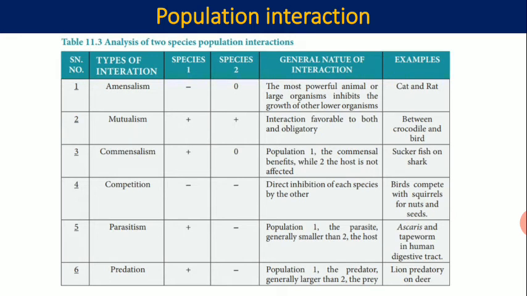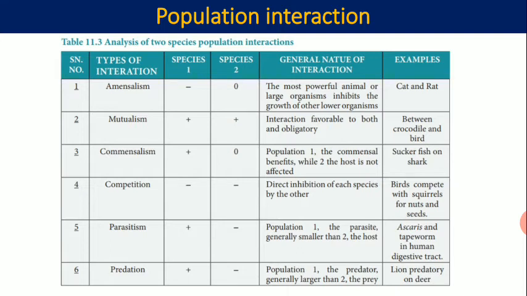Now the next topic is population interaction. In the environment, in the community, all the individuals interact with each other, and there are several types of interaction. The first one is amensalism. In this case, one species is negatively affected and the other one is unaffected.